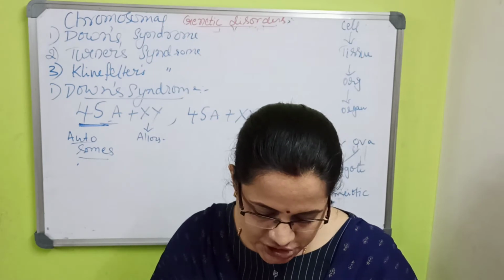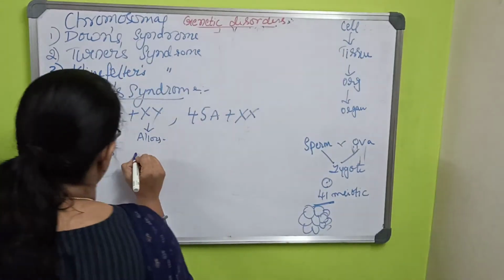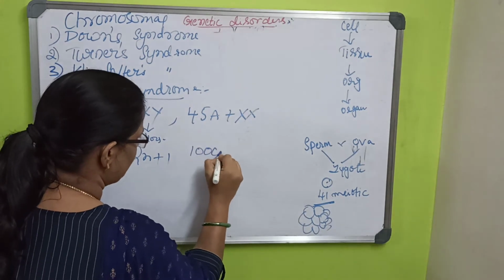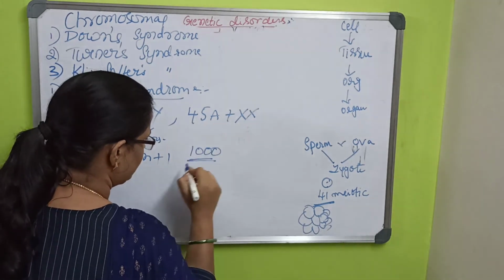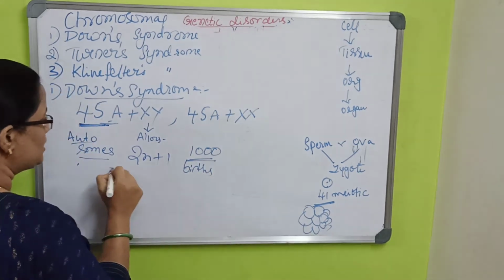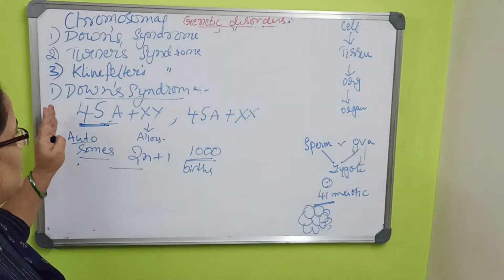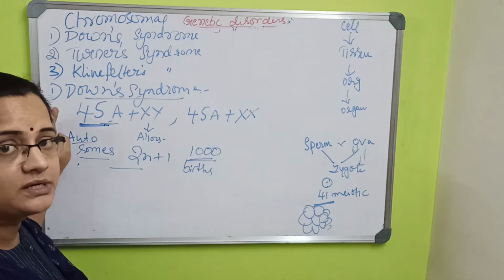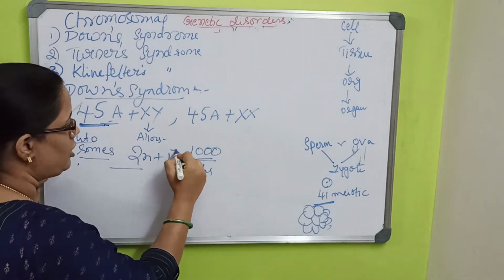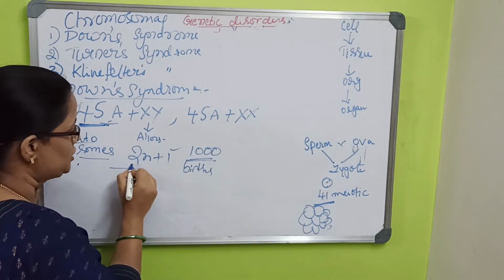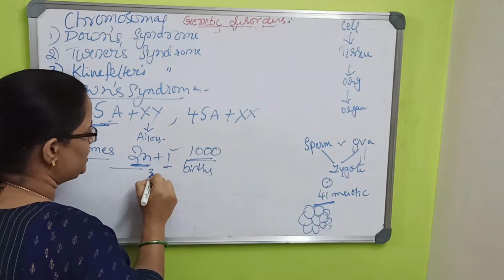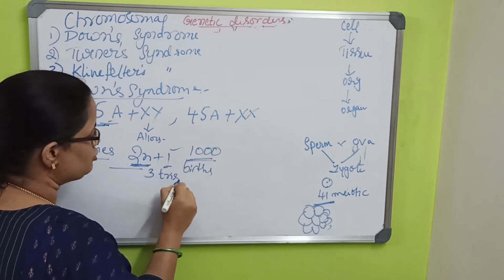So this is the condition of trisomy. Once in 1,000 births, once in 1,000 people, this gene might come. So the symptoms are, when you mention Down syndrome, you have to write which chromosome, how many births, and what this condition is. 2n plus 1. The 2n plus 1, total 3. That is why it is called trisomy condition.